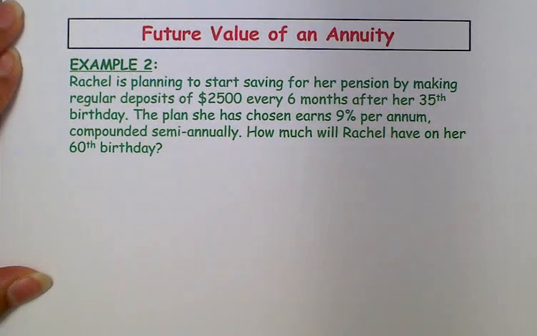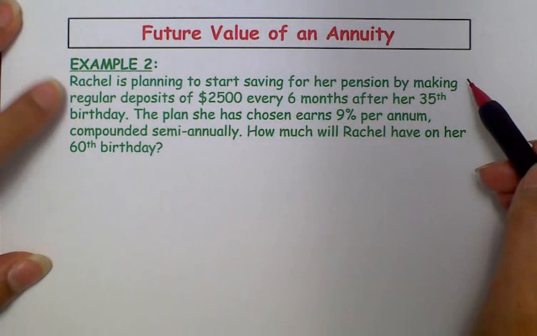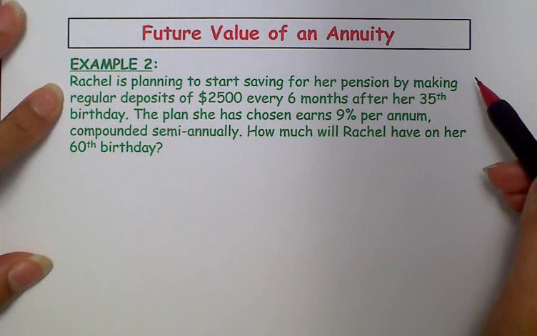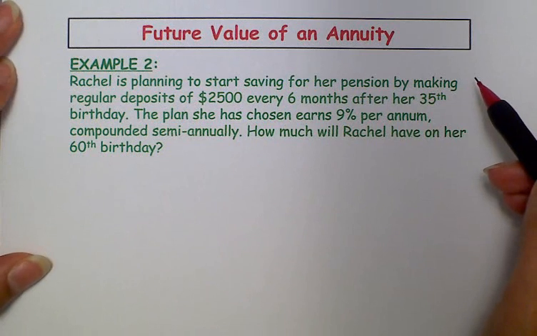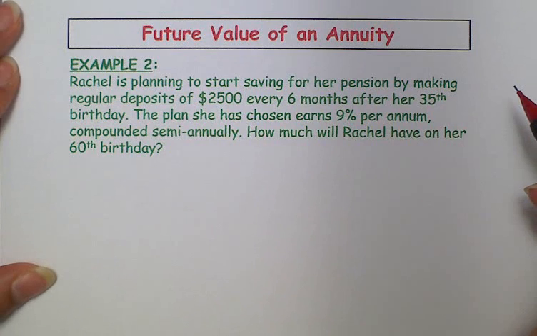Okay, here's example 2. Rachel is planning to start saving for her pension by making regular deposits of $2,500 every 6 months after her 35th birthday. The plan she has chosen earns 9% per annum, compounded semi-annually. How much will Rachel have on her 60th birthday?